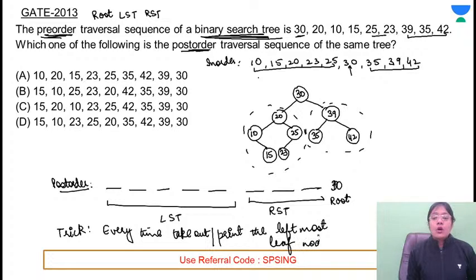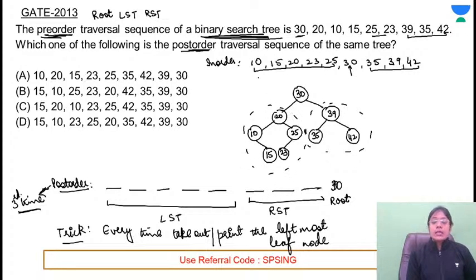Or simply, the third time a node is visited, print that node. So I have discussed 3 ways. By visiting the third time, you will get the post order. This way you can mark the blanks and fill up the blanks, and every time you can take out the leftmost leaf node. Whichever approach seems easy, you can follow any approach.